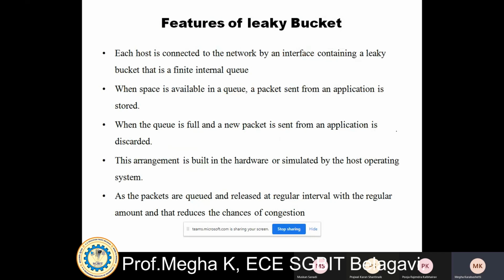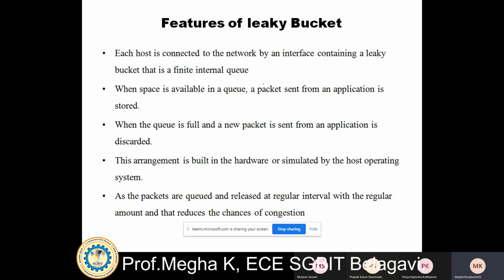If there is no space, that means the queue is full. In that case, the new packet sent from the application is discarded.